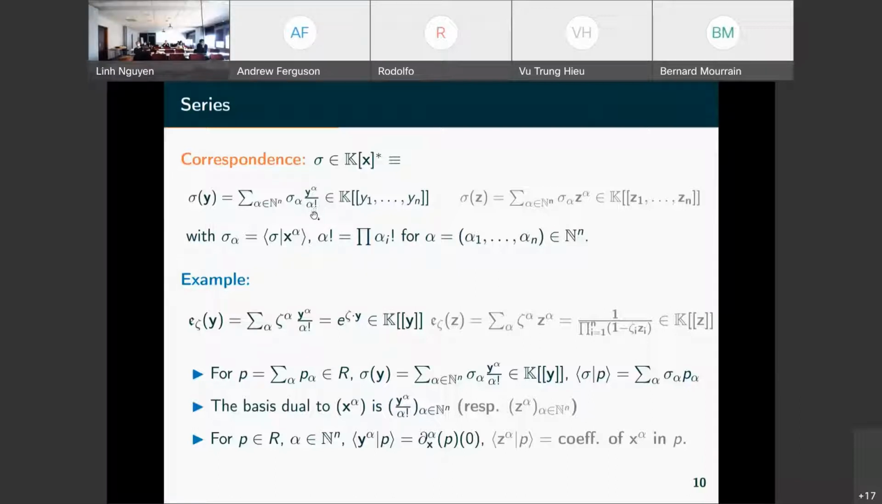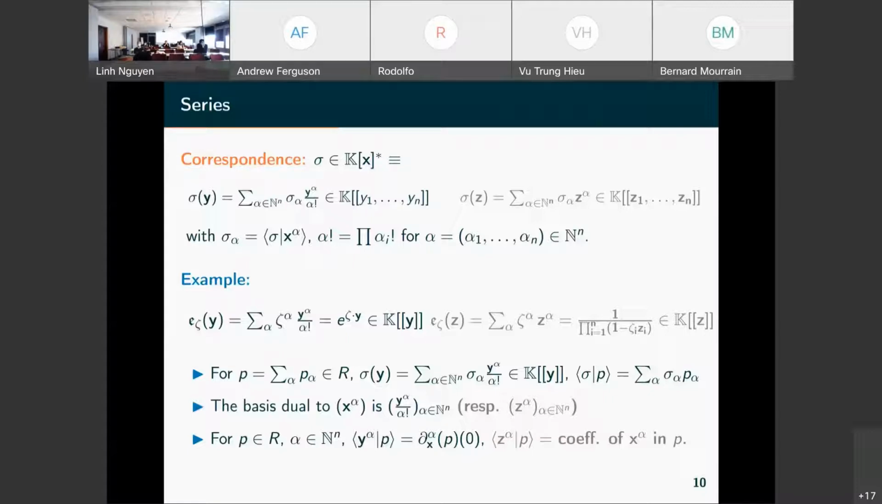Here, alpha factorial, we have a multi-index alpha, which is alpha 1, alpha 2, alpha n. Alpha factorial means the product here of the alpha i factorial. Okay. And now what is nice with this representation is that the evaluation as a series is simply the exponential. So the correspondence with the evaluation and the series, we obtain the exponential.